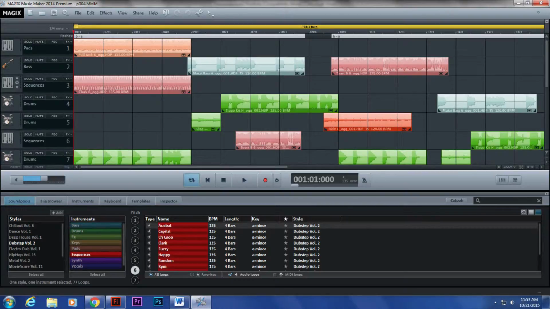Magix Music Studio. I use Magix to create music for my animations by creating my own instruments and by using the loops provided by the software.